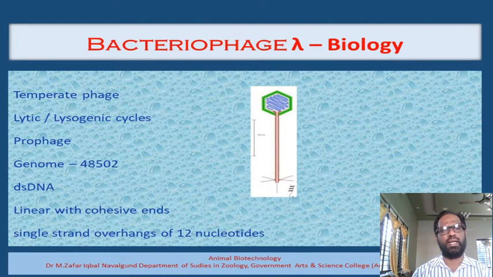In order to facilitate the conversion of the linear DNA molecule into the circular DNA molecule, on either side, that is on the left side and on the right side of the DNA, there are 12-nucleotide overhangs, and these two overhangs are complementary to each other. The overhang on the right side is complementary to the overhang on the left side, and once circularization occurs, they base pair and hydrogen bonds are formed, and because of this they make a circle. Afterwards they utilize the DNA ligase from the bacteria for the ligation reaction, and in this way the linear bacteriophage lambda DNA gets converted into the circular DNA form.